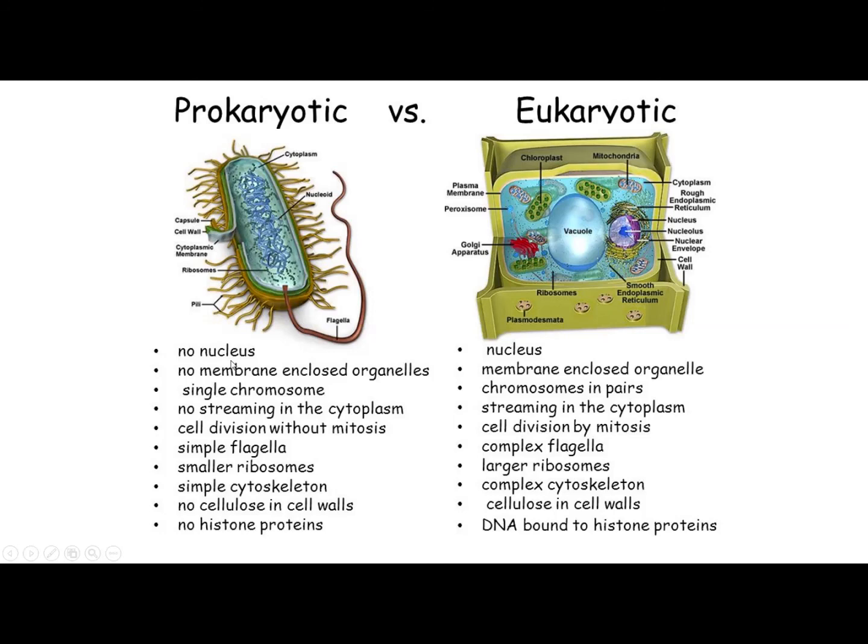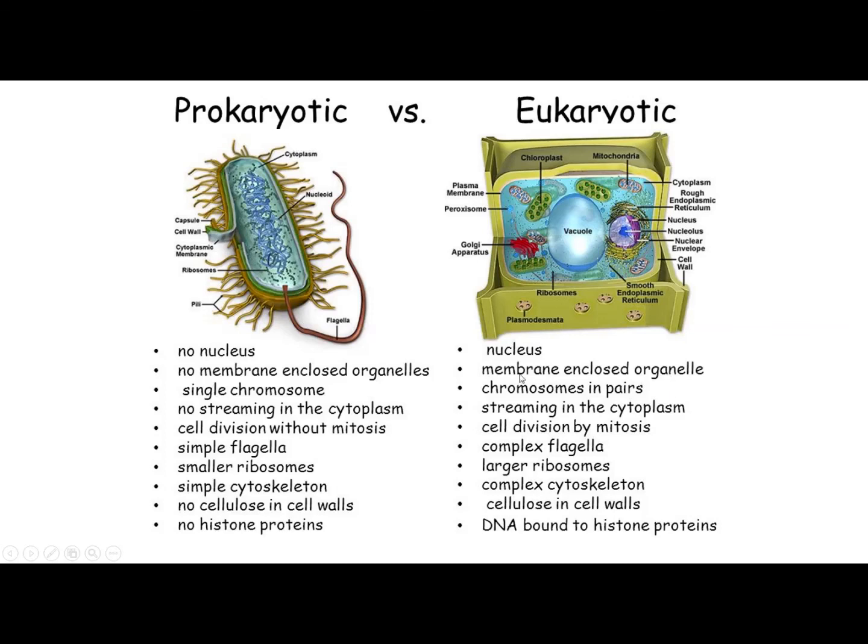You can say they do not have a true nucleus, and eukaryotic cells have a nucleus. Number 2, no membrane enclosed organelles. As we have learned, in prokaryotic cells no organelles have got membranes around them. On the other side, in eukaryotic cells, there are membrane enclosed organelles, or you can say the organelles are enclosed in membrane.